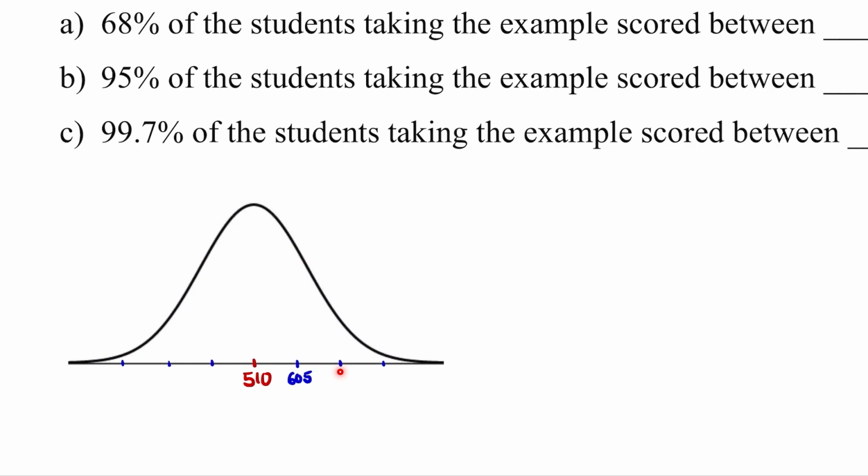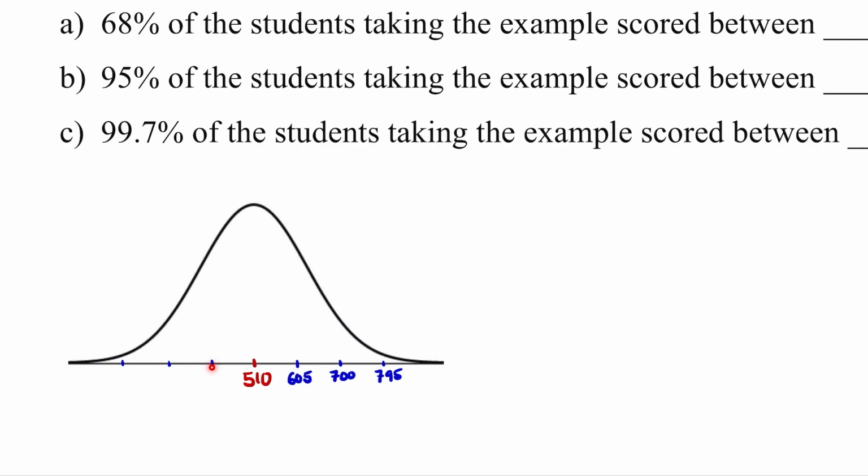So I take 510 plus 95 plus another 95, which is 700. This number is 3 standard deviations above the mean. I'll take 510 plus 95 plus 95 plus 95, which is 795.